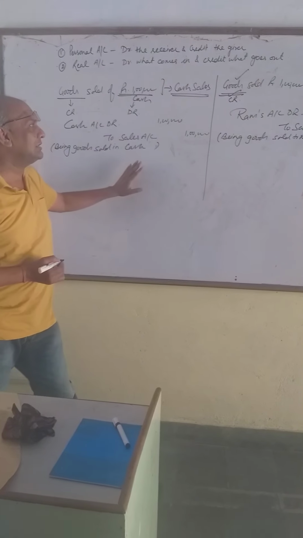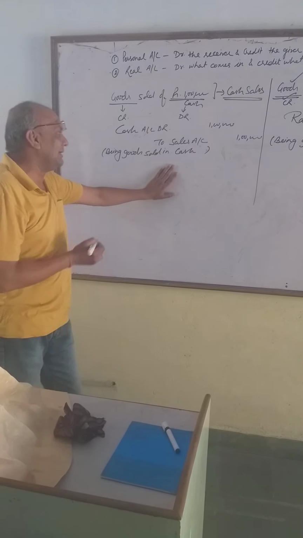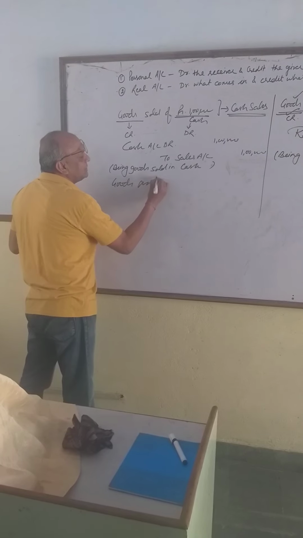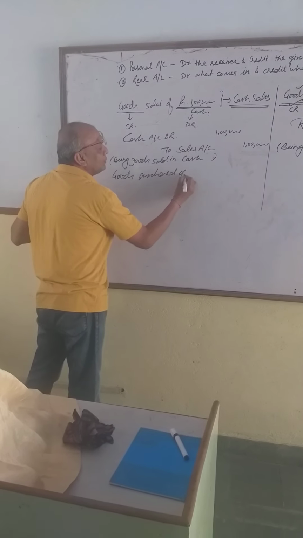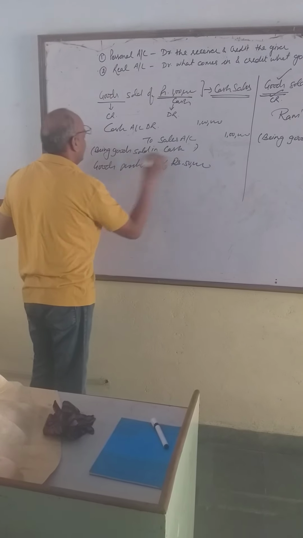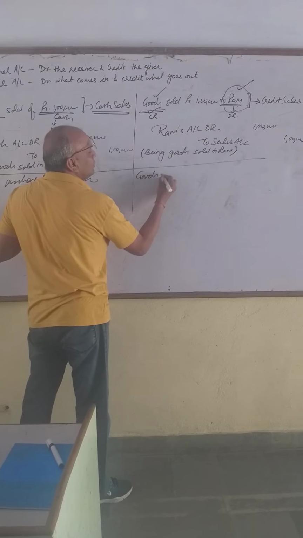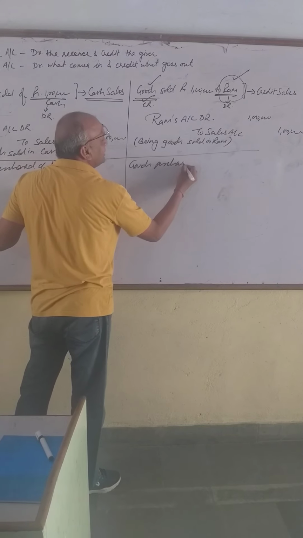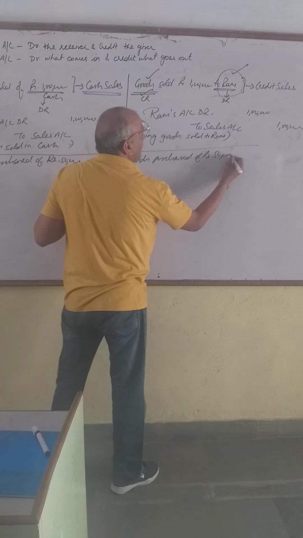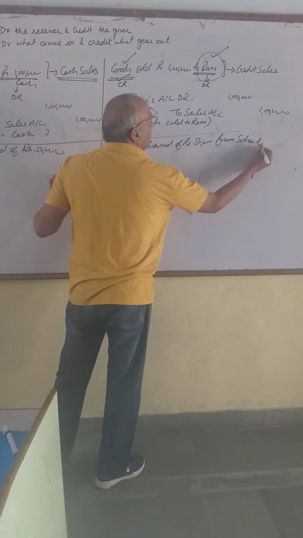In the same way, yesterday I taught cash purchase. Let us take one more example. Goods purchased of rupees 50,000. And here I am writing goods purchased of rupees 50,000 from Sohan Lal.